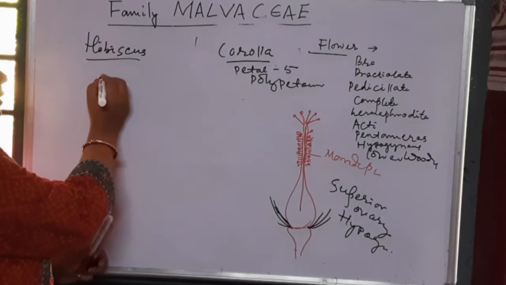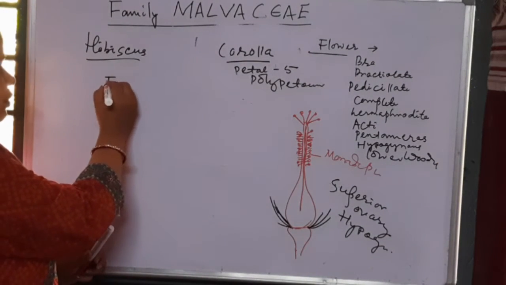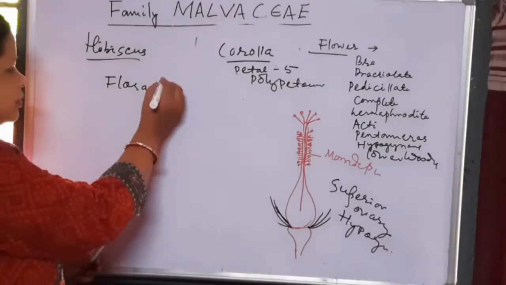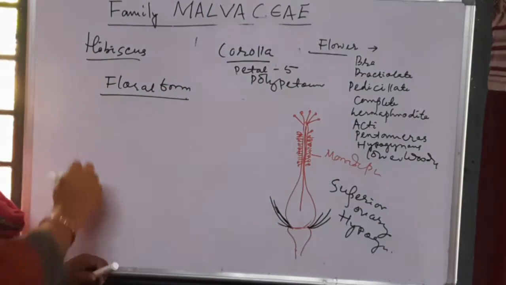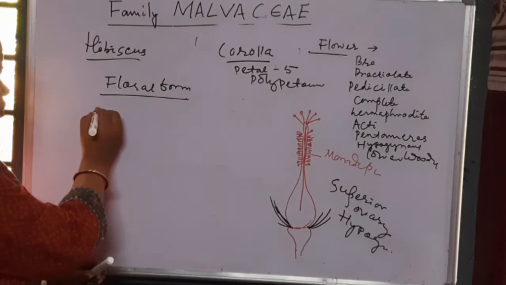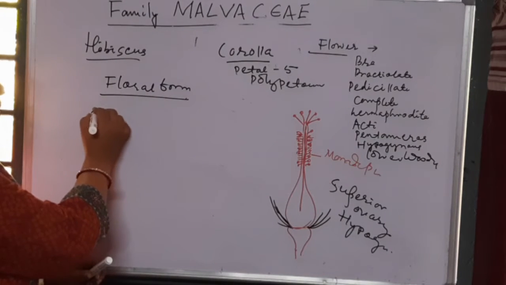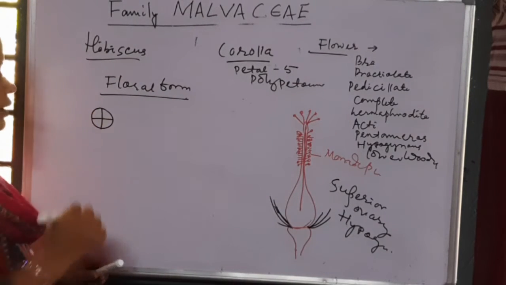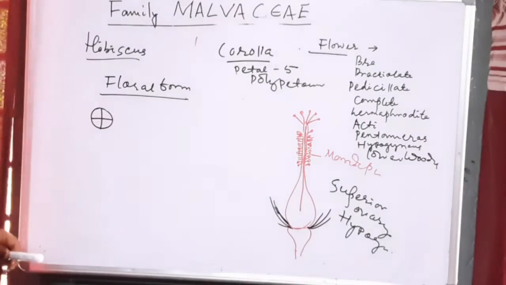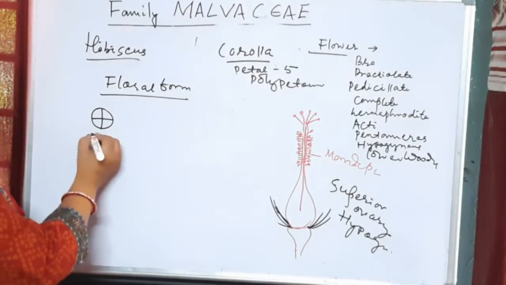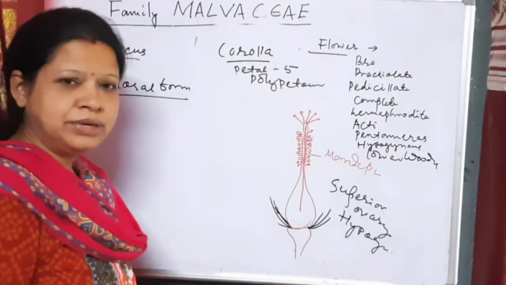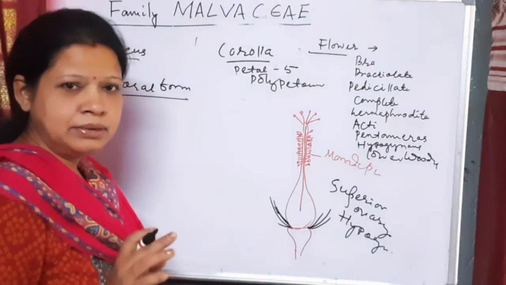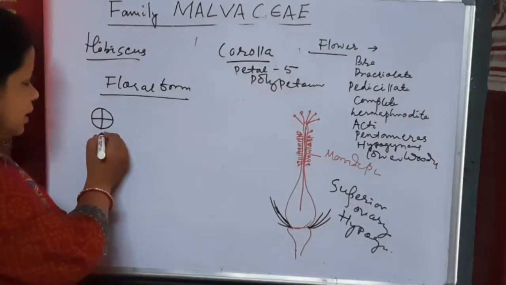The next is floral formula. This is the sign of actinomorphic. Actinomorphic means symmetric flower. The flower can be divided into 2 equal halves in any vertical plane.